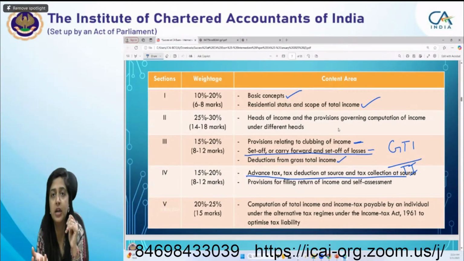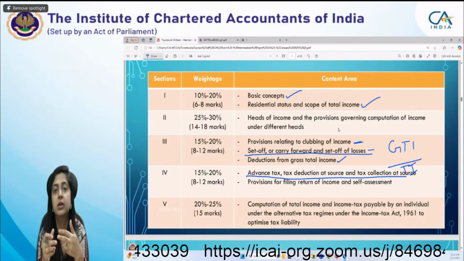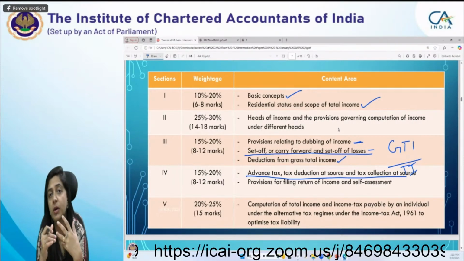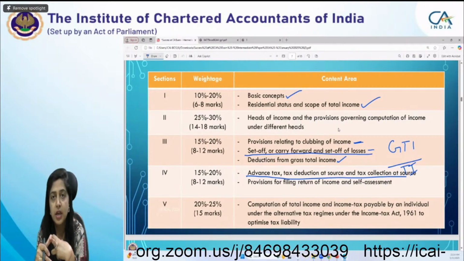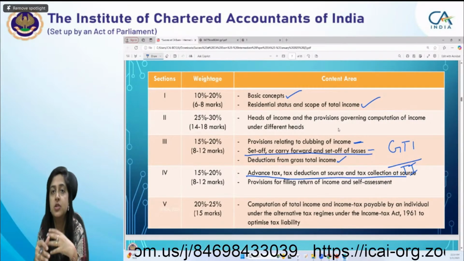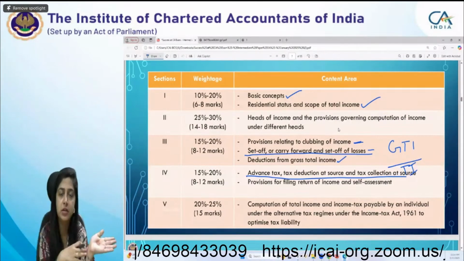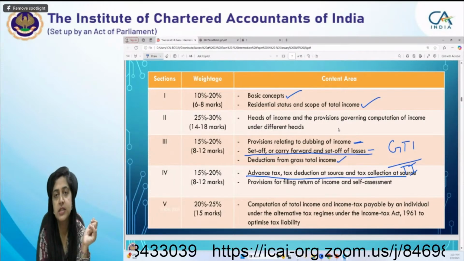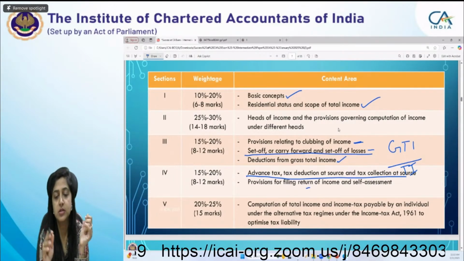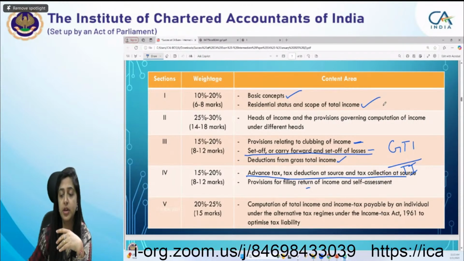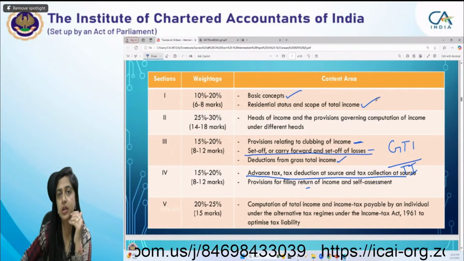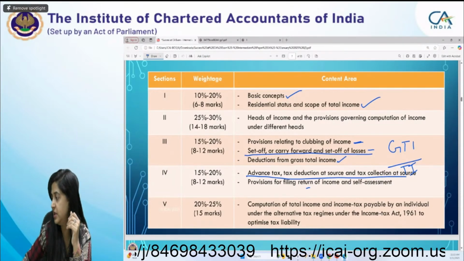Then return filing: when you have to file the return, who are the persons who are mandatorily required to file the return of income, whether you can file a loss return, updated return, and in what situations you can file the earlier year's return. All these things are covered in the return filing provisions. So there is a logical sequence. Read your chapters, just go through your study in this sequence only.